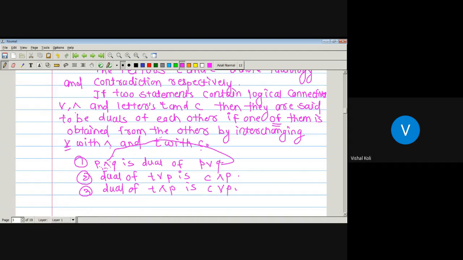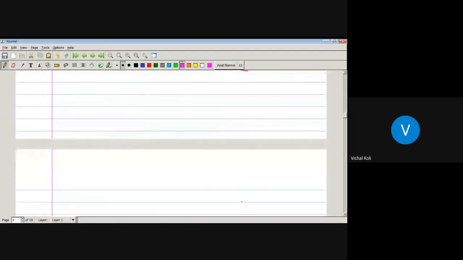Similarly, now in the second one we have to find out the dual of T or P. By definition we have to replace T by C and or by and, which is nothing but C and P. Similarly, the dual of T and P: we have to replace T by C and and by or, which is nothing but C or P. So this one is nothing but the definition of dual statement. Okay. Now, any doubt?